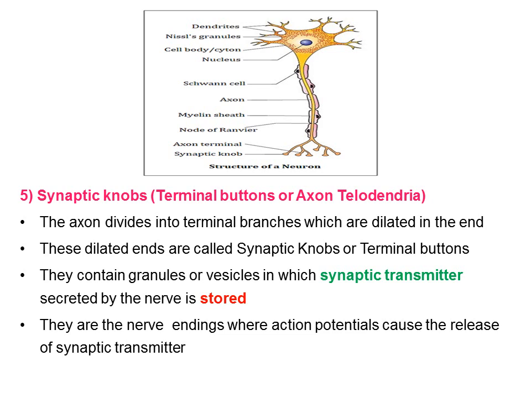These dilated ends are called synaptic knobs or terminal buttons, and these terminal buttons contain granules or vesicles in which the synaptic transmitter secreted by the nerve is stored. They are the nerve endings where the action potential causes the release of synaptic transmitter.